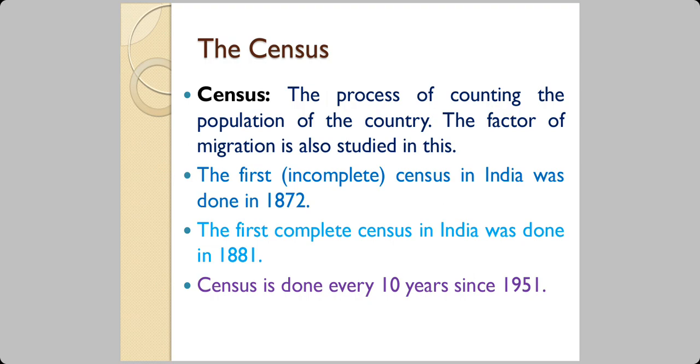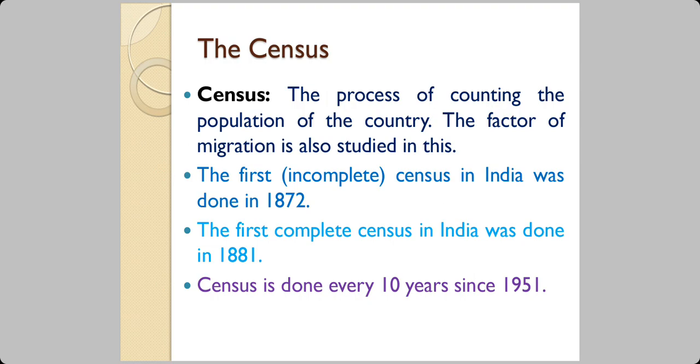Now, the first census in India was done in the year 1872, but it was not a complete census. It was an incomplete census. But later on, the first complete census in India was done in the year 1881. And since then, India is doing the census every 10 years. Sorry, since 1951, because before 1951 we had not got our independence, and then there were partition and all that.